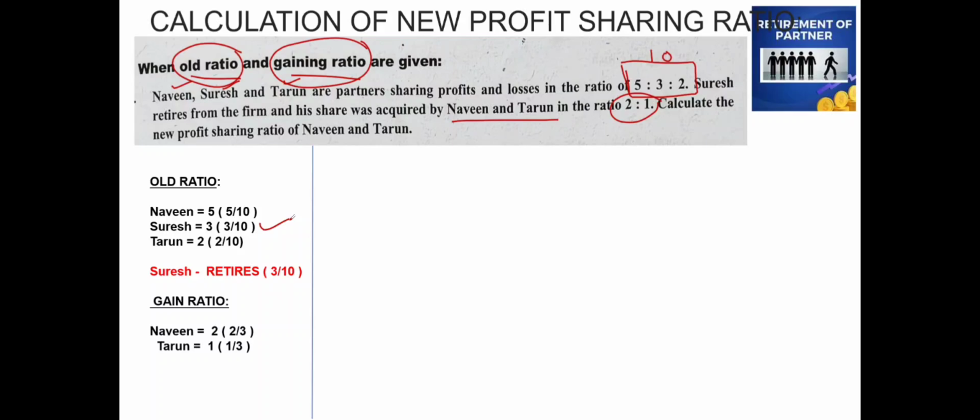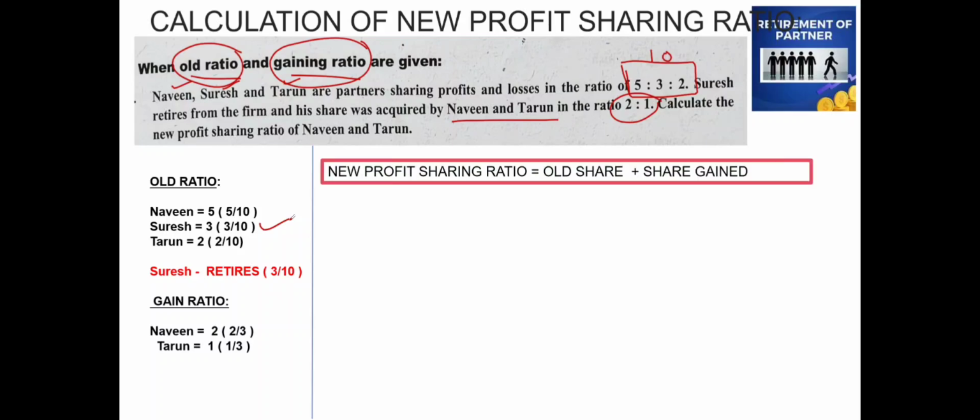The new profit sharing ratio will be old share plus the share gained. Again, I am repeating, the new profit sharing ratio is equal to old share plus share gained. So we need to find out the new profit sharing ratio of the existing partners, Naveen and Tarun.